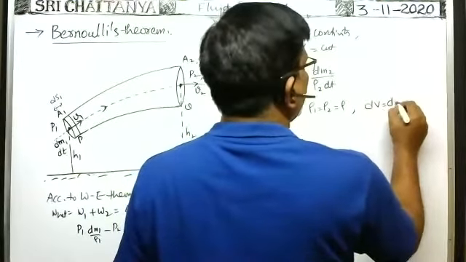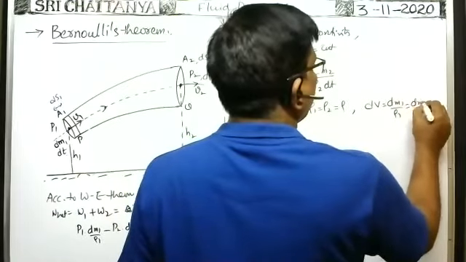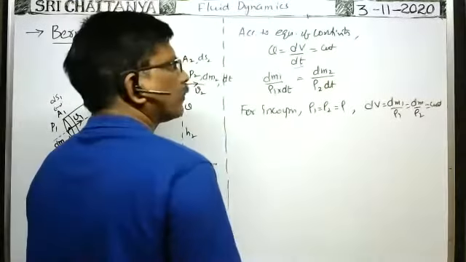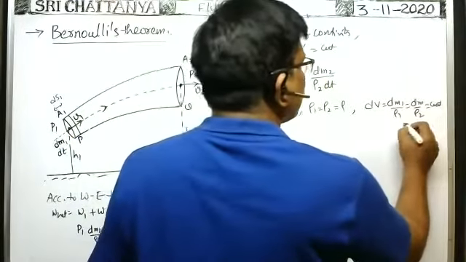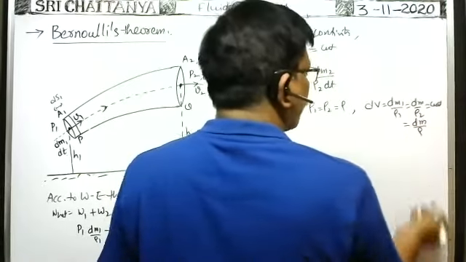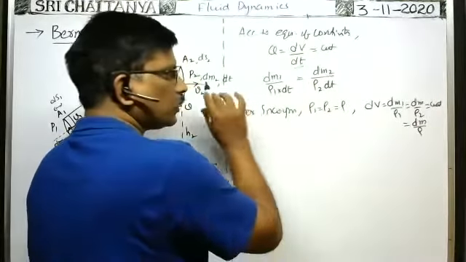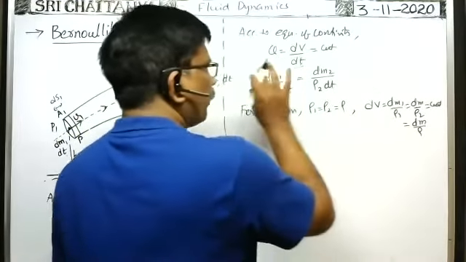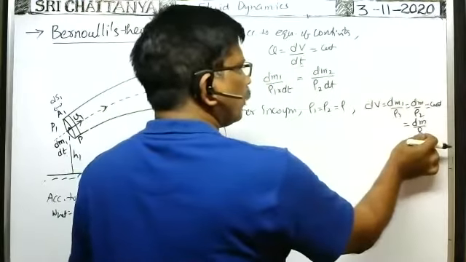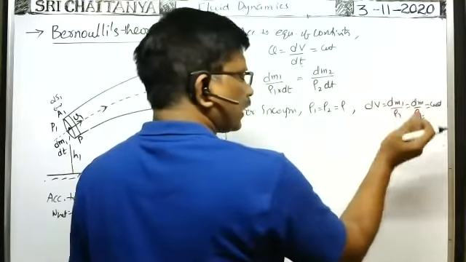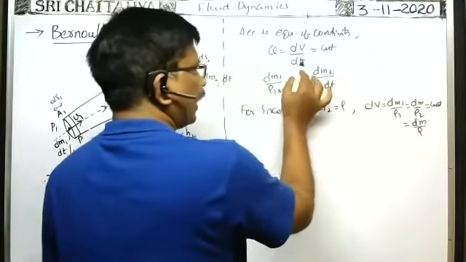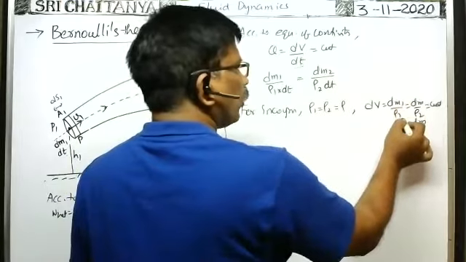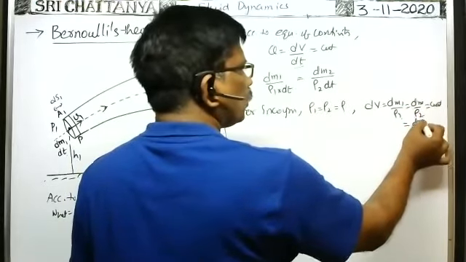dV is equal to dm1 by rho 1, that is equal to dm2 by rho 2, that remains constant in any given interval of time. As here, we can write dm by rho in general, because the fluid flowing through the tube is incompressible. In case of incompressible fluid, density remains same. That's why mass of the fluid entering into the tube by density gives volume of the fluid entering into the tube in a time dt. That remains constant. As dt is constant, dV is constant. That's why dV is equal to dm1 by rho 1, that is equal to dm by rho 2, which is equal to dm by rho.